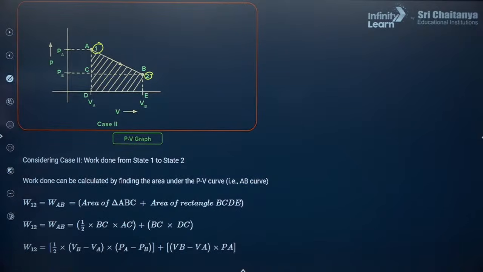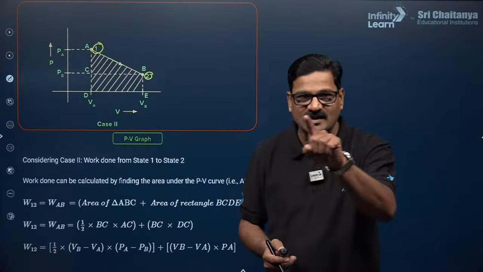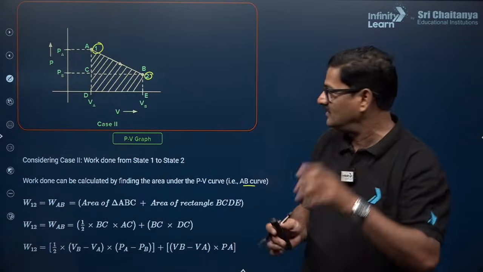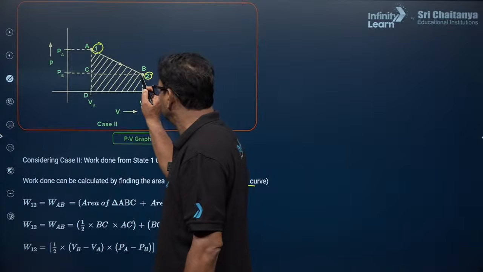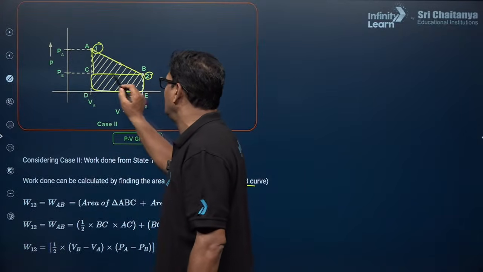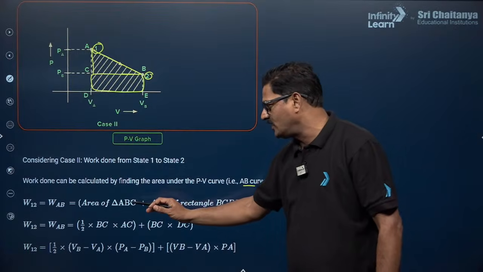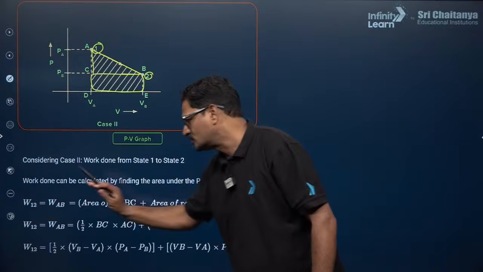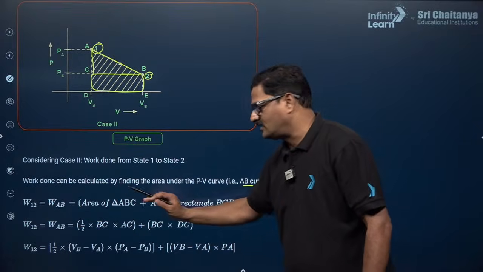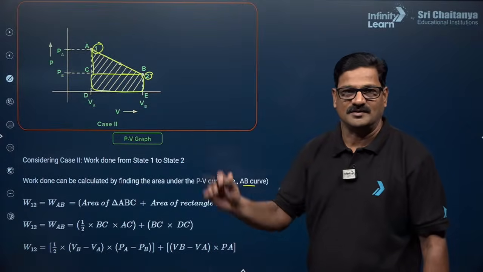And this can be done by the AB curve. You have a rectangle and you have a triangle, right? So the area of the triangle, the area of the rectangle, you can say. So work done from 1 to 2 is going to be the area of the triangle ABC plus the area of the rectangle BCDE.